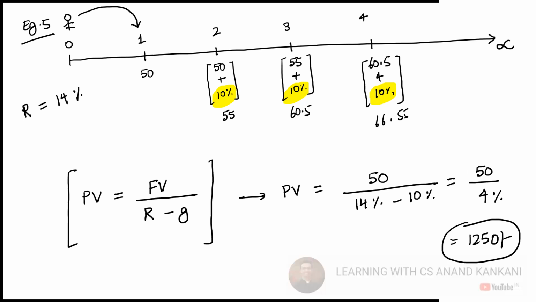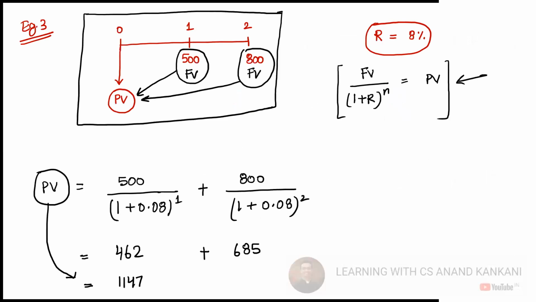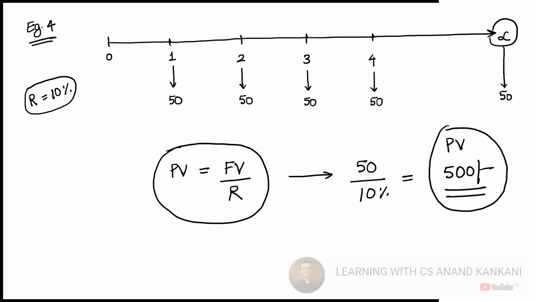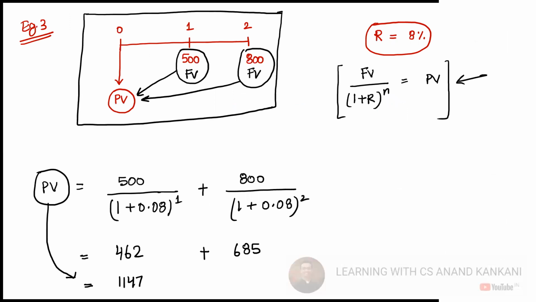I don't expect you to understand it 100% because I'll still have to connect the dots. Once you understand the entire concept and I connect the dots, you'll have a holistic view. This is what I've tried to do since example number 3, 4, and 5. In example number 3, there were future cash flows. Future value is the future cash flows I'm talking about. Those future cash flows were finite or infinite?